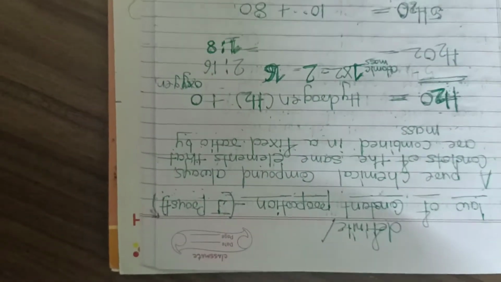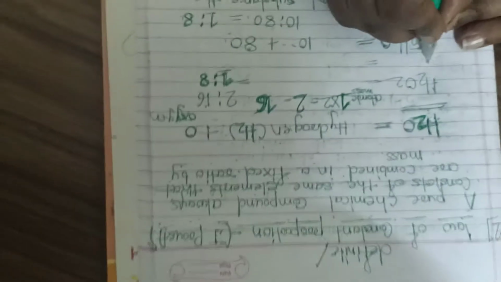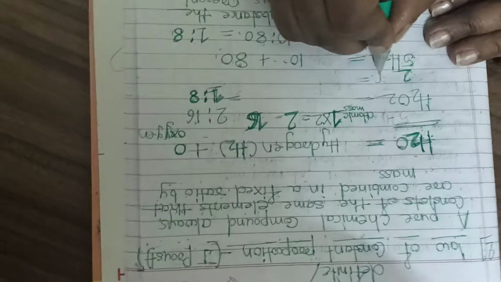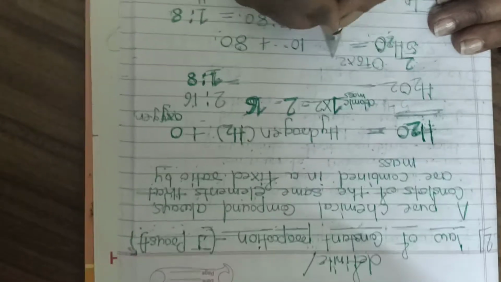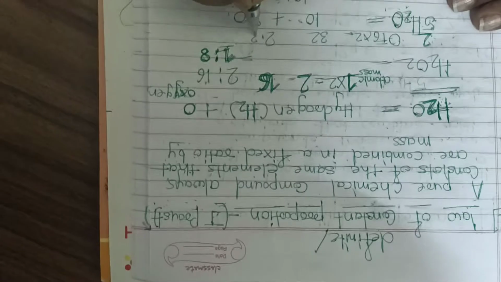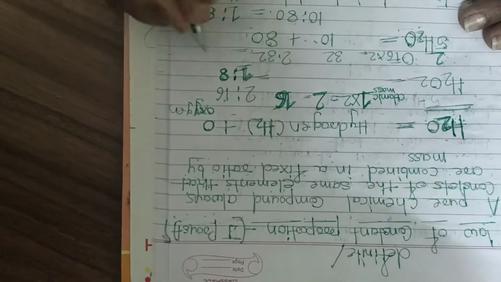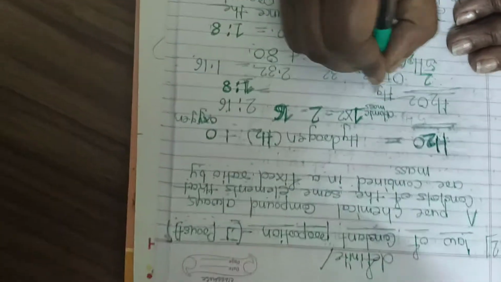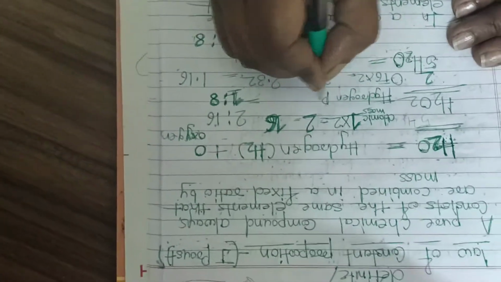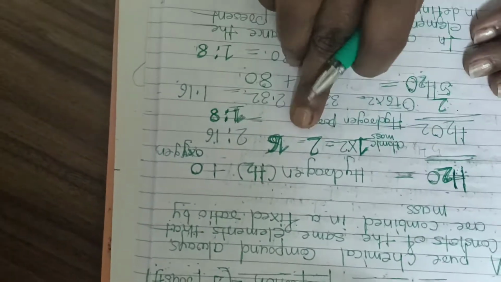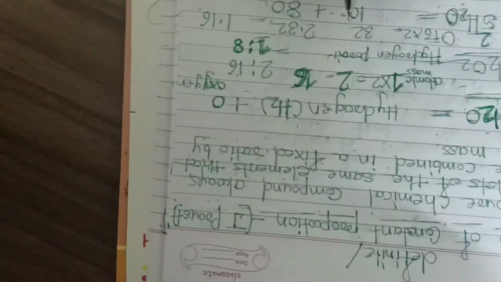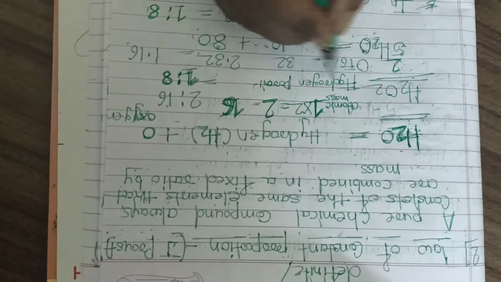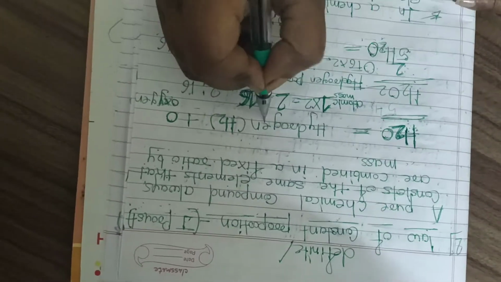Okay, here I would like to give another example for you. H2O2: hydrogen, now here 1 into 2, 2, right? Oxygens, how many are here? 16 into 2, 32. So 2 is to 32. And the smallest ratio is 1 is to 16. H2O2 is called hydrogen peroxide. This is not water. This is another compound which is composed of the same atoms, hydrogen and oxygen, as the water molecule.